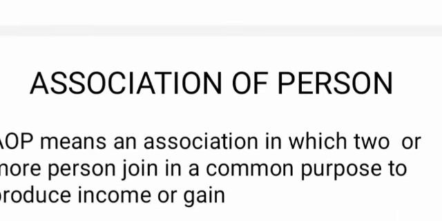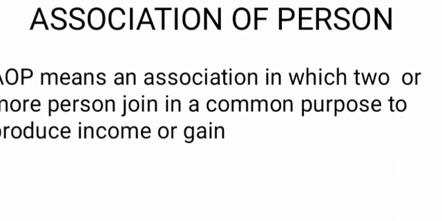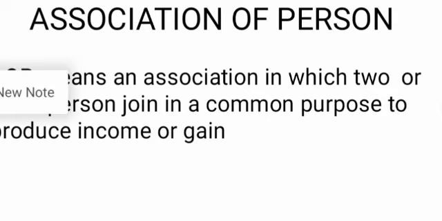Okay, and one of the components in the above slide is association of persons. As we all know, in the Income Tax Act, the partnership organization is commonly classified into two categories. First one is firm and second one is association of persons or body of individuals. The category dividing this firm or association of persons or body of individuals is the complying of section 84 of the Income Tax Act.